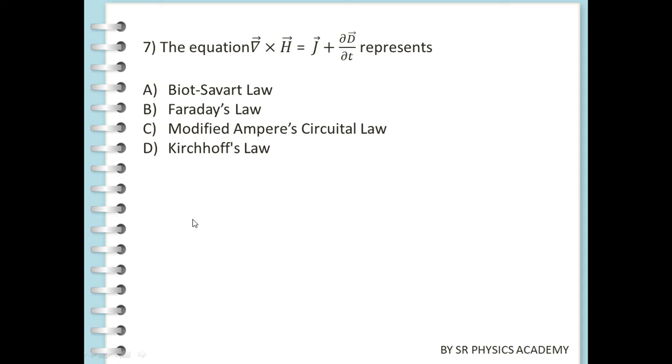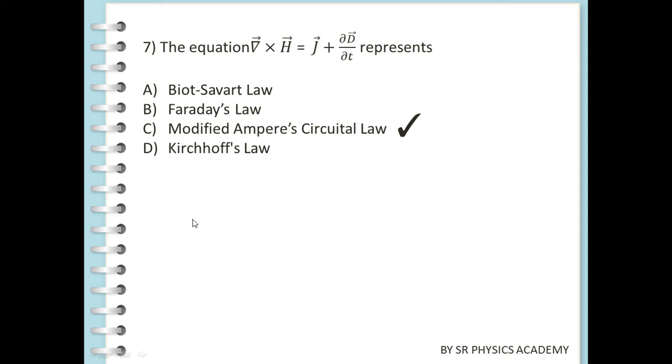What is the meaning of this one? The closed line integral of the magnetic field. Here the fourth equation means the modified Ampere circuital law. The closed line integral of the magnetic field vector is always equal to the total amount of electric current enclosed within the path of any shape.